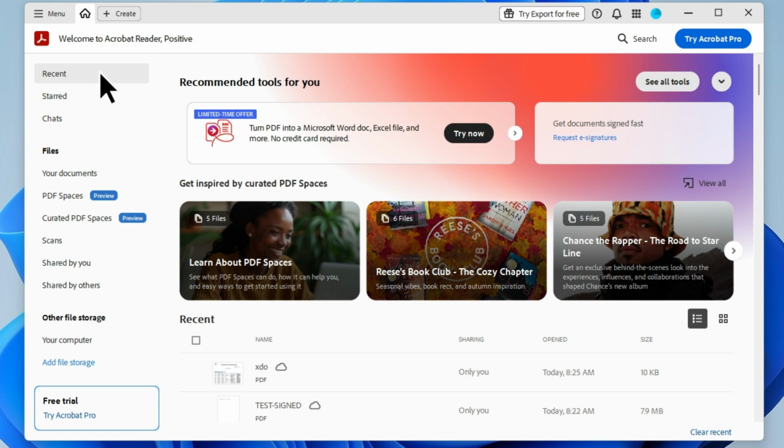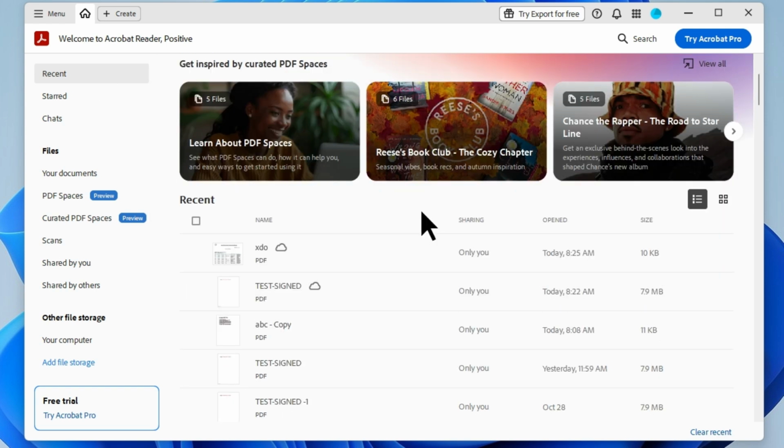Go to the Recent section to view your recently opened files. You will notice the star icon is hidden until you move your mouse over the file row. When you hover over it, the star turns gray. Just click the star icon to pin the document.